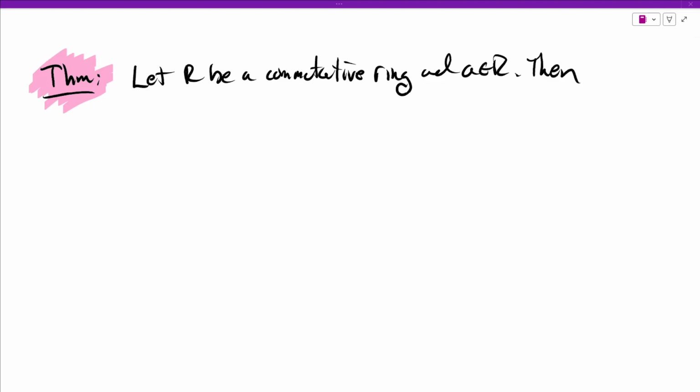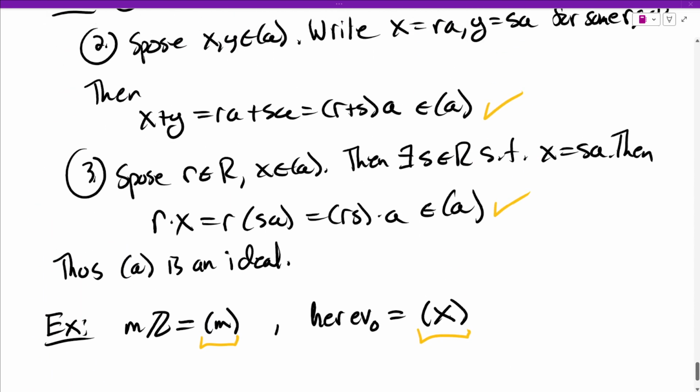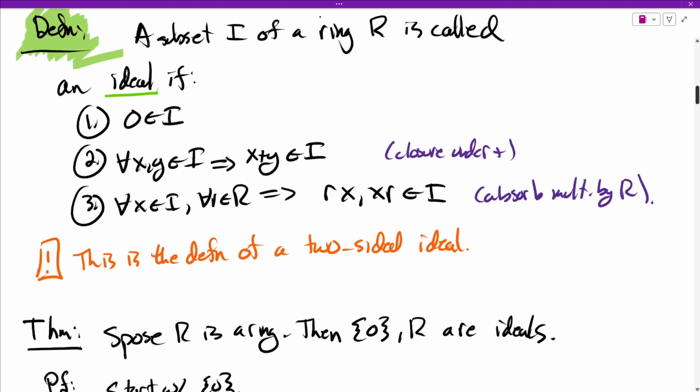Okay, so we're going to go over when two principal ideals could possibly be the same and talk a little bit about how a principal ideal could be all of R. So let me motivate this theorem that I'm about to say with an example. Let's scroll all the way up to the tippy top.